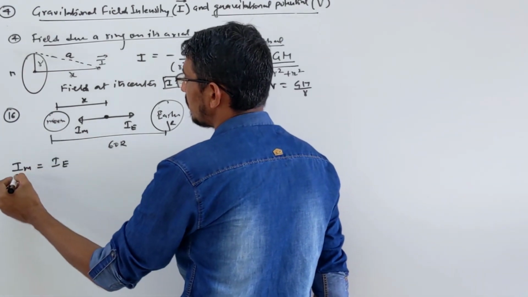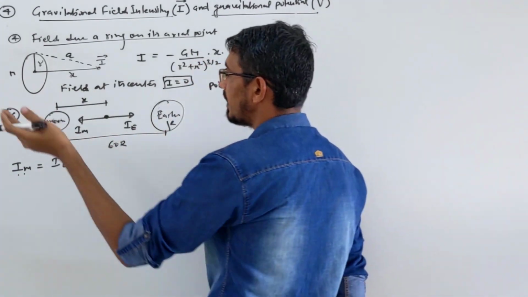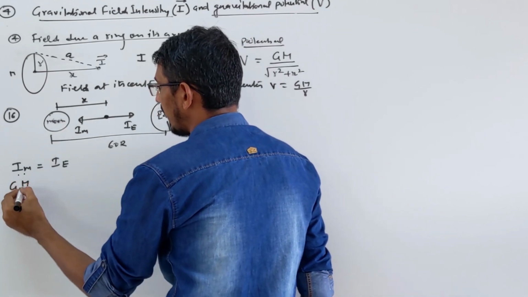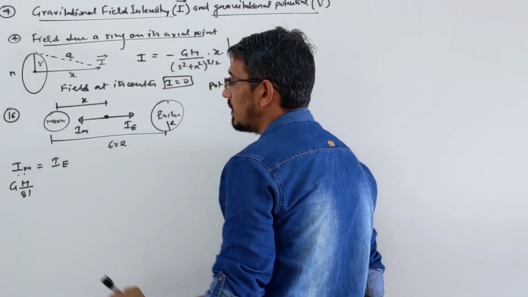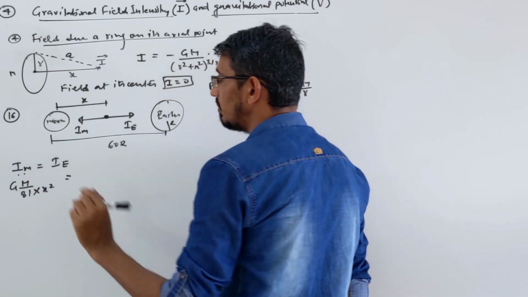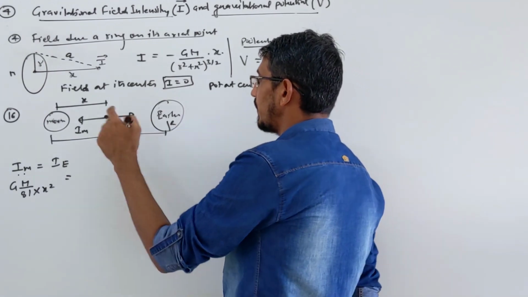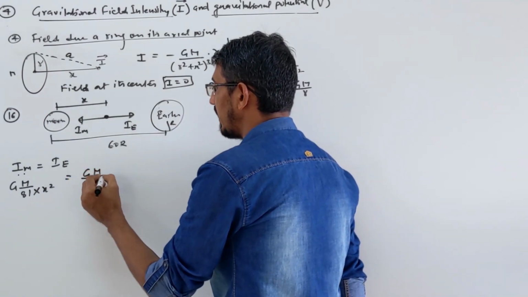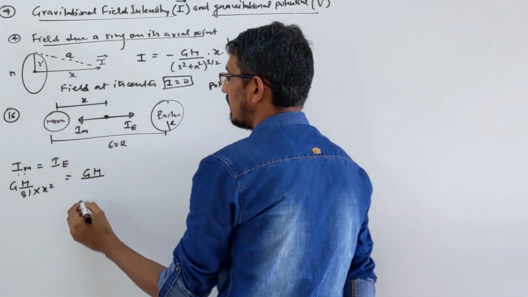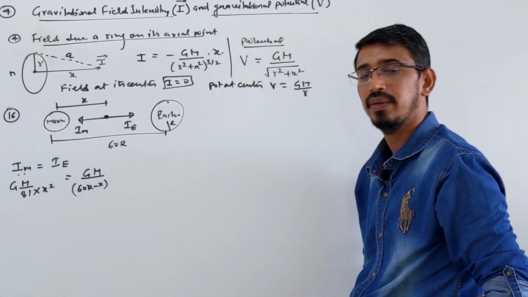Let's write first. What is the field due to the moon? It is an external point outside, so you write GM by r square. The mass of the moon is given as m by 81, and the distance you are calling x, so this is G m by 81 x square. What is the field due to earth? G, mass of earth is m, and the distance is the total distance 60 r minus x.